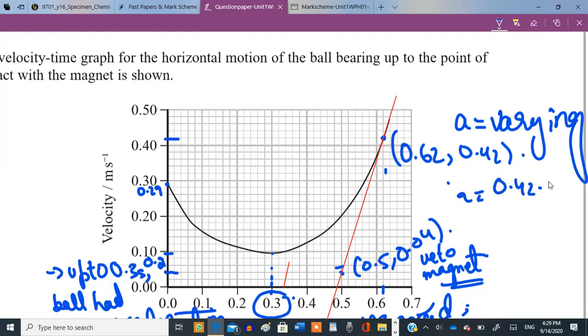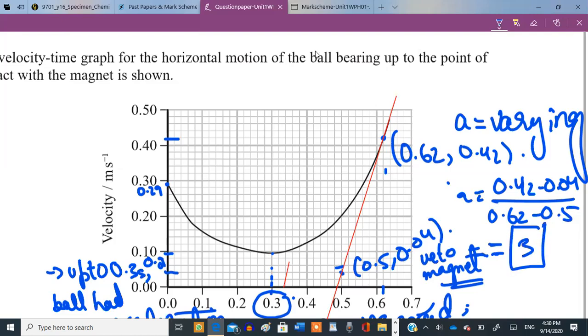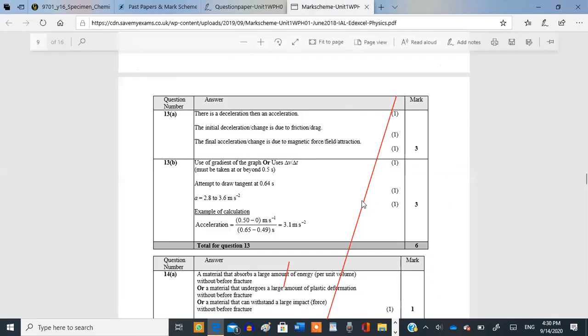So 0.42 minus 0.04 divided by 0.62 minus 0.5. What's the answer? Three. Exact 3? Yeah. Okay. Oh wait, no, wait. I missed the digit. 3.2. It's actually 3.16, so 3.2. Okay, 3.2. Let's verify it.